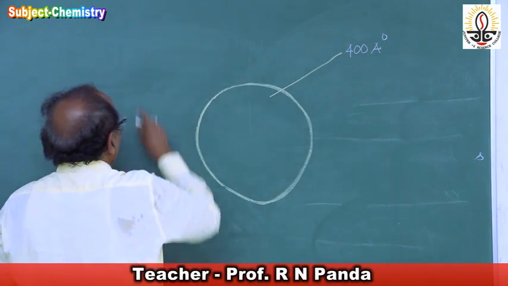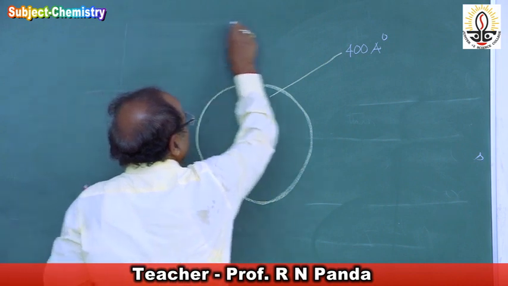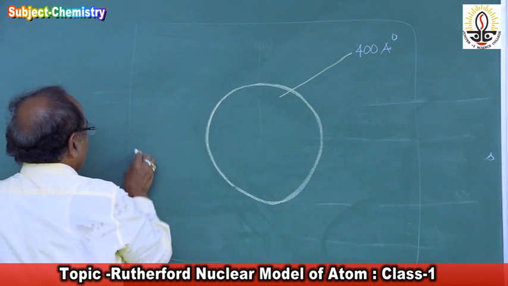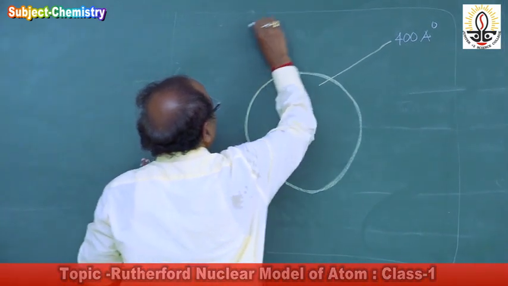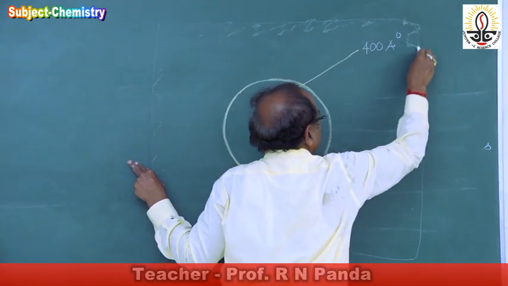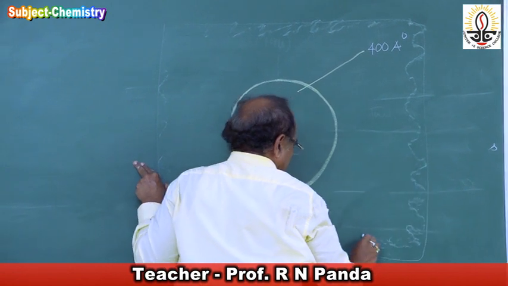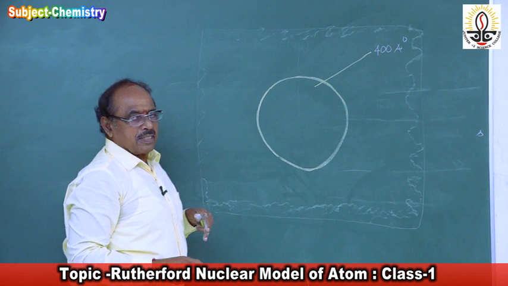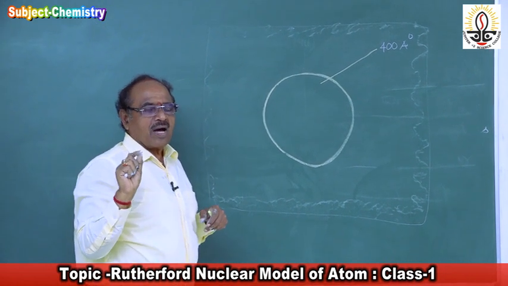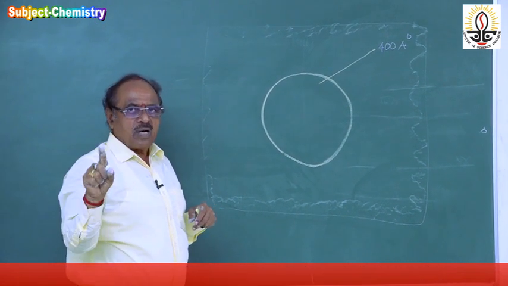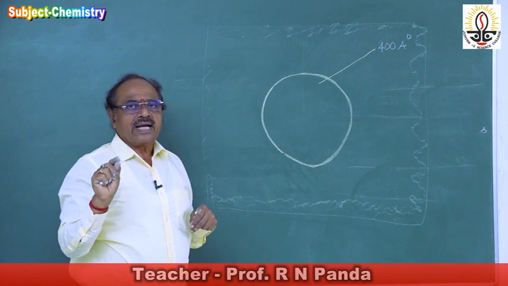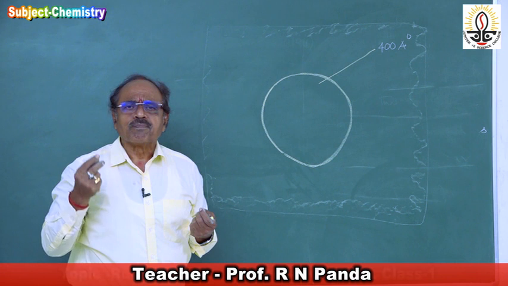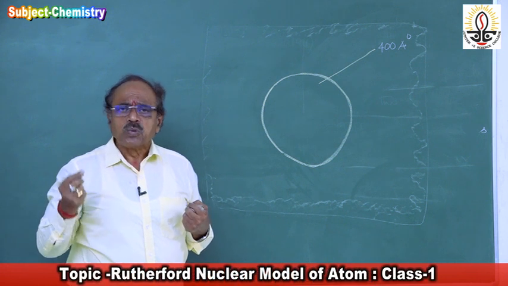In the box he kept this, and all the sides of the box are covered by zinc sulfide. They are covered by zinc sulfide, because we have discussed during the discussion of electron and proton, when these cathode rays or the positive rays strike upon zinc sulfide, they produce fluorescence. They produce a bright, greenish blue light.